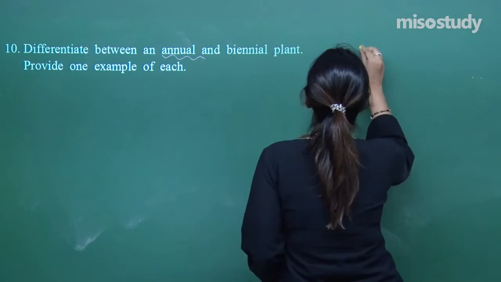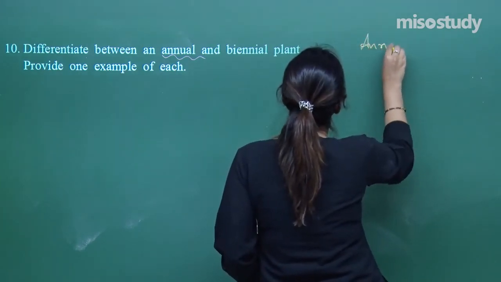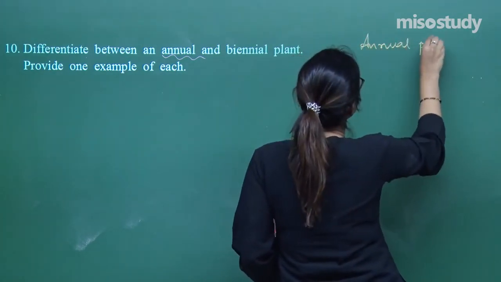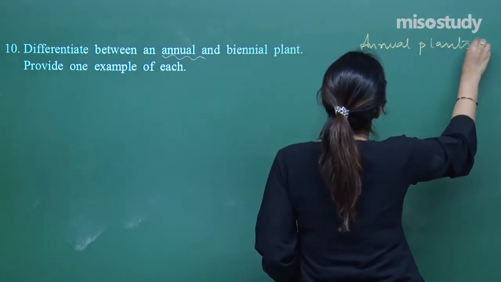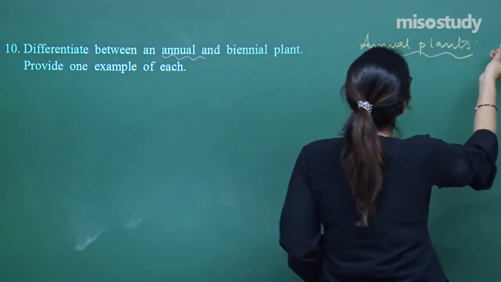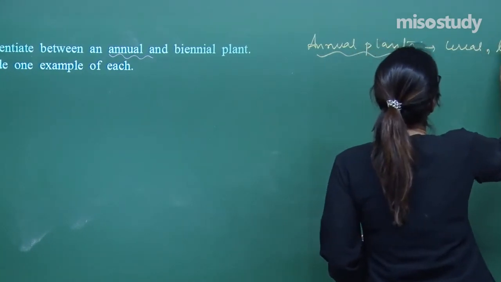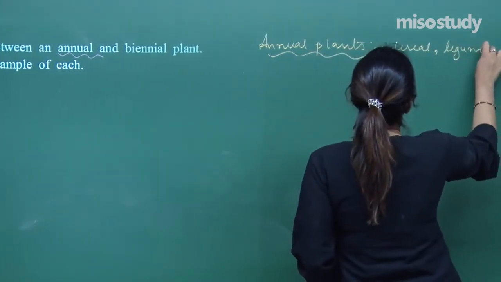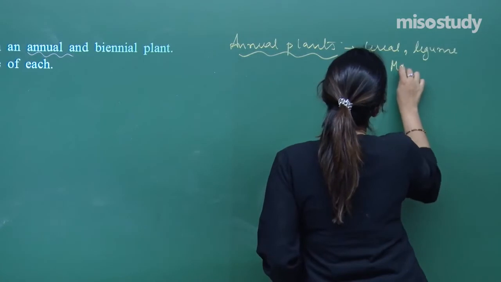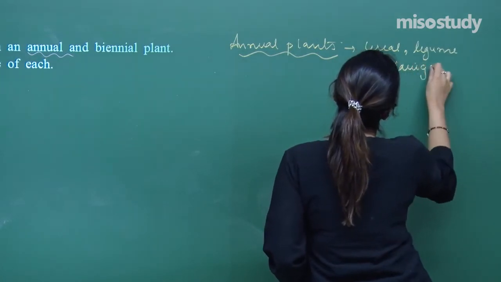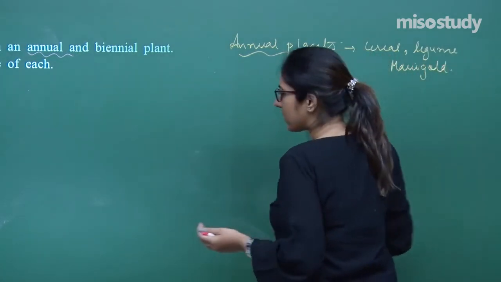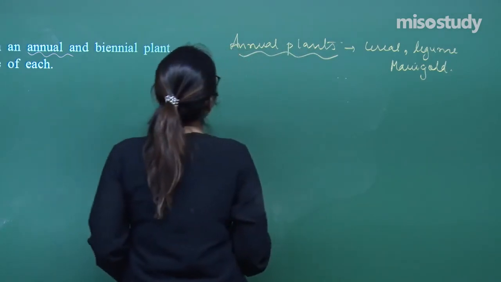So I have separate examples for both of these. For annual plants, you can take an example like cereal, legume, or marigold. Many examples are there, like gerbera is also one example.